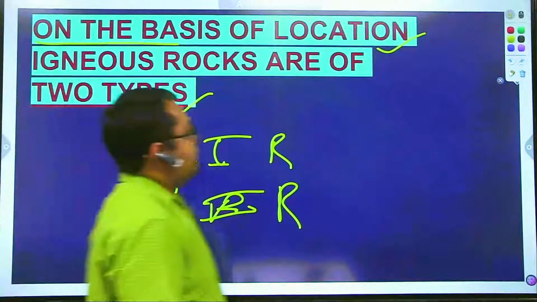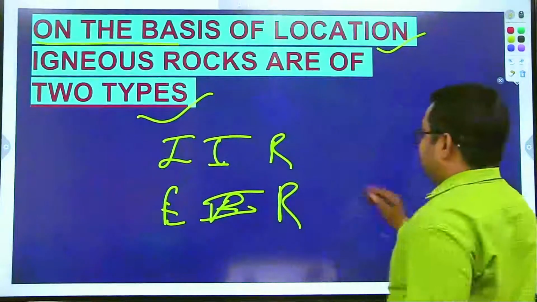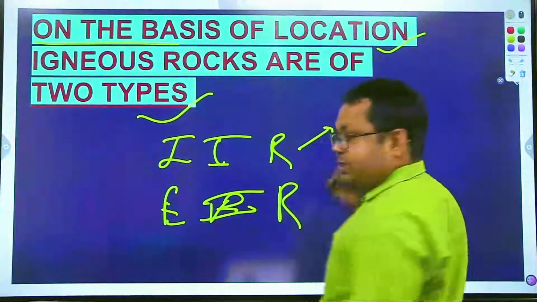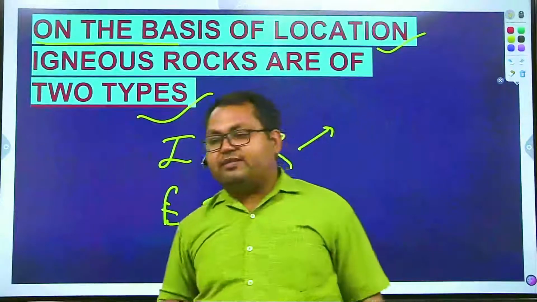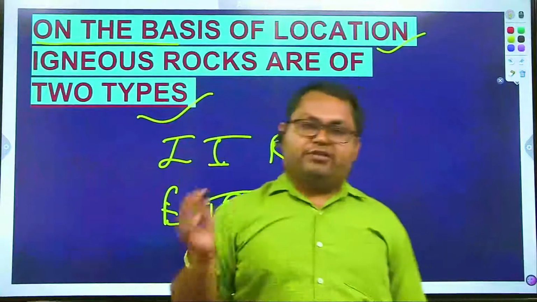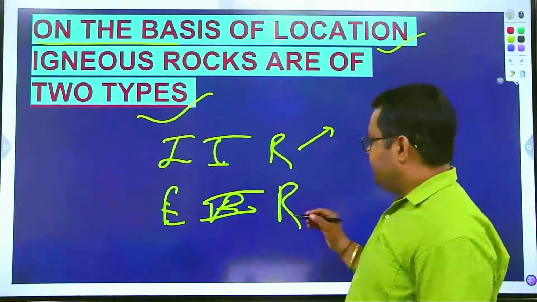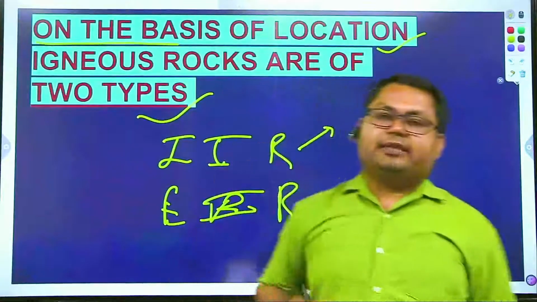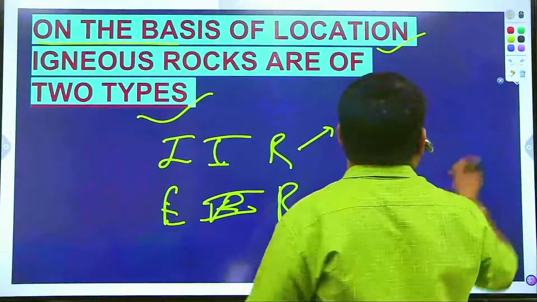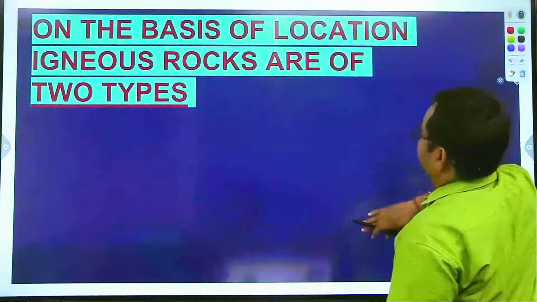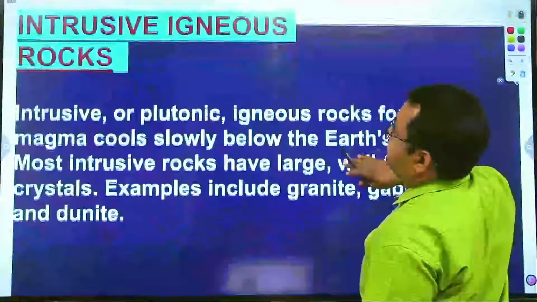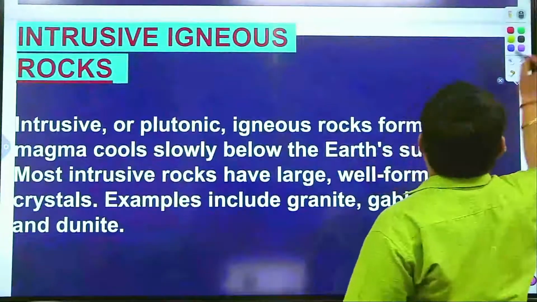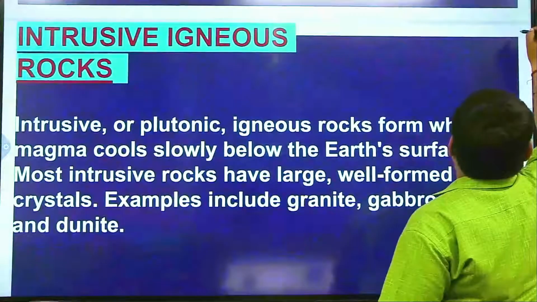Extrusive igneous rocks form when cooling and solidification of hot molten material takes place on the surface of Earth, and if hot molten material is deposited inside, cooling and solidification forms intrusive igneous rocks. Now we talk about the intrusive igneous rocks.